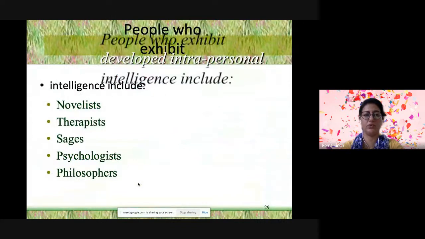So people who have this kind of intelligence can become philosophers, writers, theory givers, therapists, novelists. They can become sages also. They can become scientists also. So these kinds of people, they develop on their own. They have to understand themselves.